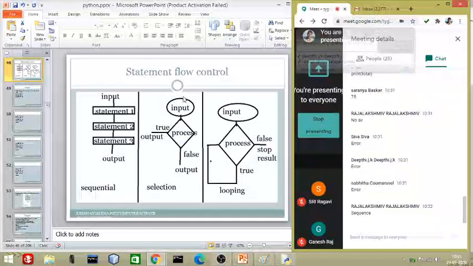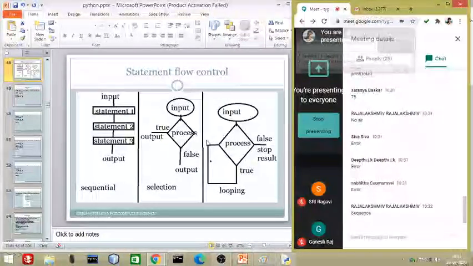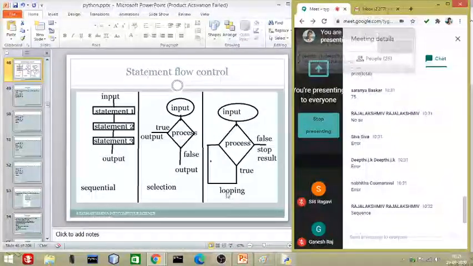Take a screenshot of this diagram so you can better understand. Alright, so we need an input, then there will be a process. If the process is initially false, the program will stop. If it is not false, then it will repeat the process.